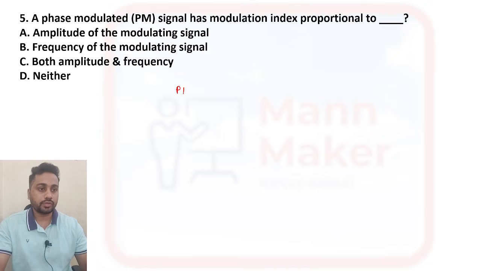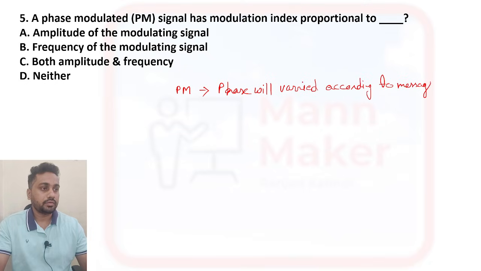If we talk about phase modulation, in phase modulation, phase will vary according to the message signal, and amplitude and frequency will be constant.